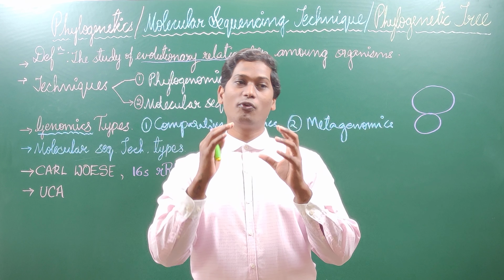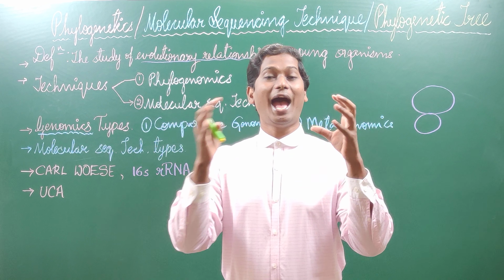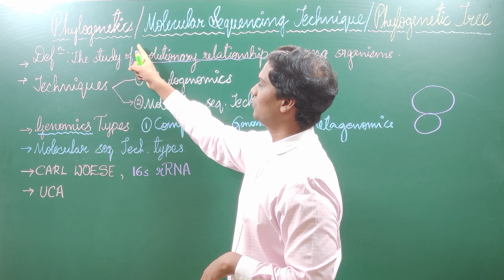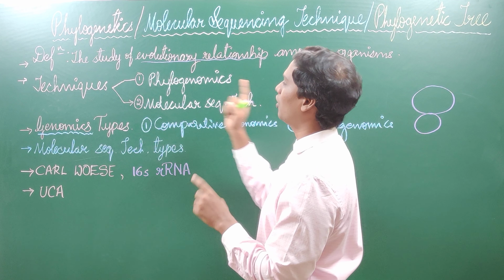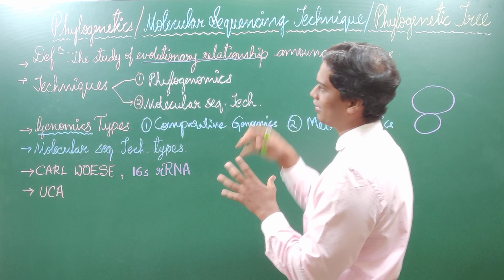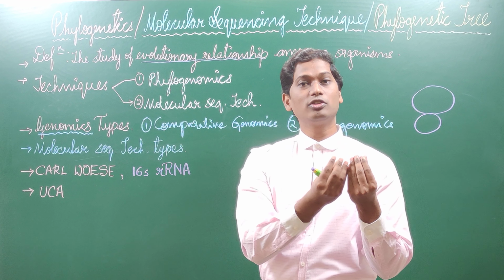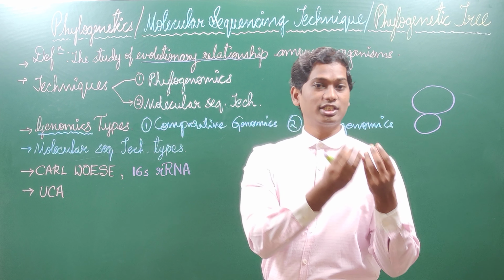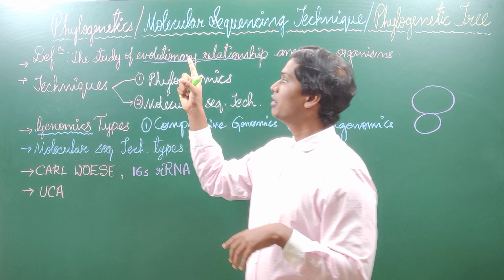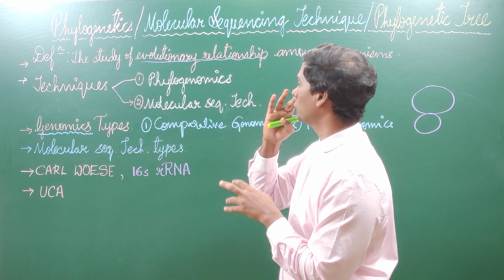If you want to know when you and yeast, when you and plants, when you and chimpanzee had a common ancestor, you need to study phylogenetics. That's what the study is about. The study of evolutionary relationship among organisms is called phylogenetics. And one more thing, if you want to know when was the first parent of this planet, I mean the first parent who gave life to this planet, you also need to study phylogenetics.